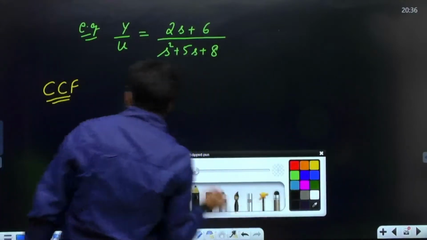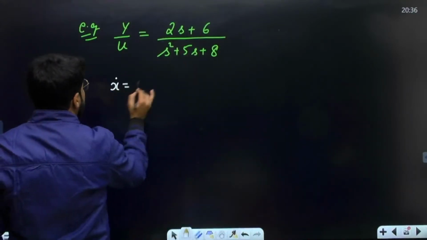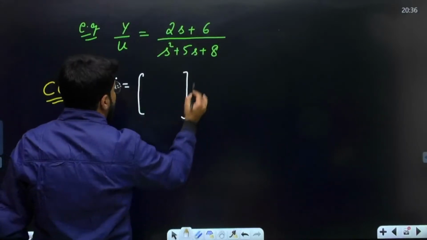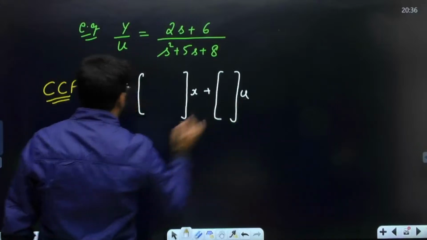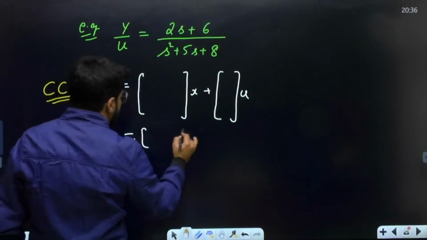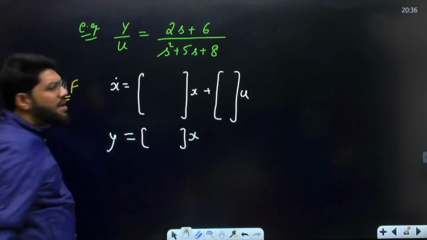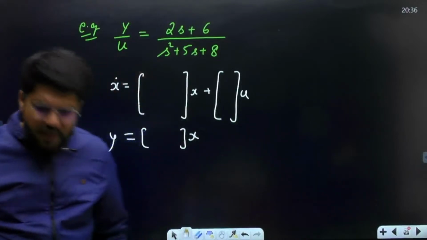So, it will be given by the answer. See dear, everybody just follow with me. X dot is AX plus BU, and Y equal to CX. What is the A matrix?